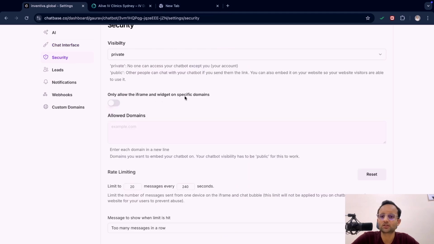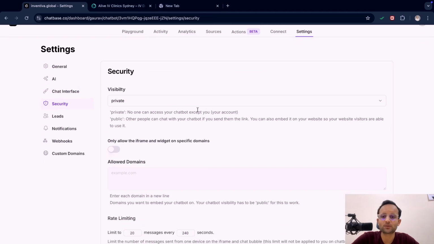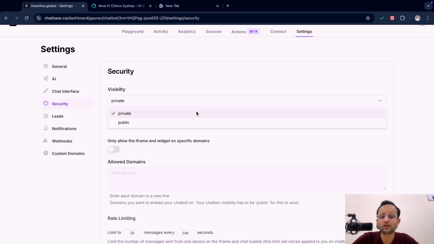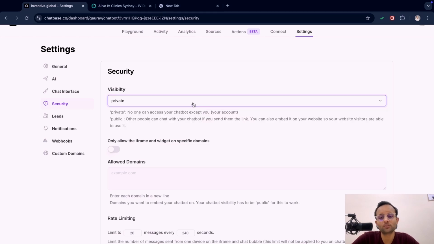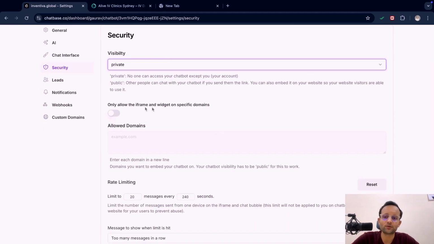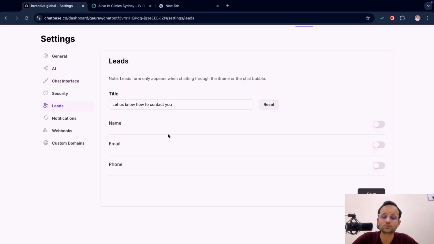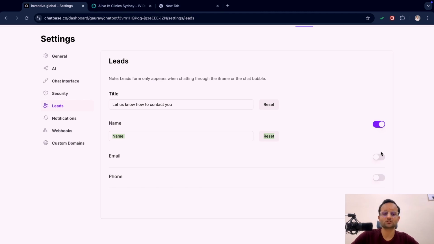Now here comes the security. Visibility is private. You can make it public while deploying on a public website or for any business; till then it will be private. Here is the lead: suppose any person who talks to this AI chatbot, you want to collect their leads. You can switch on this collection, so you can accept their phone number, email, etc.